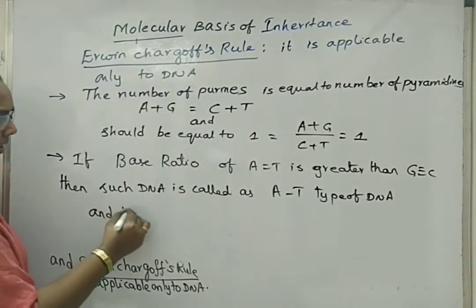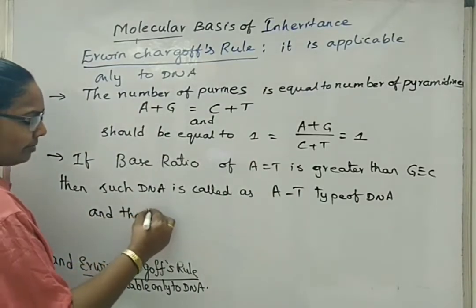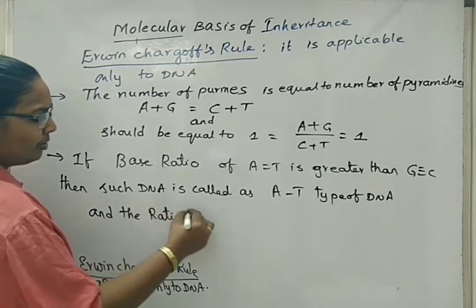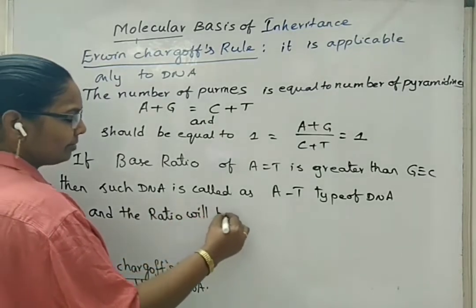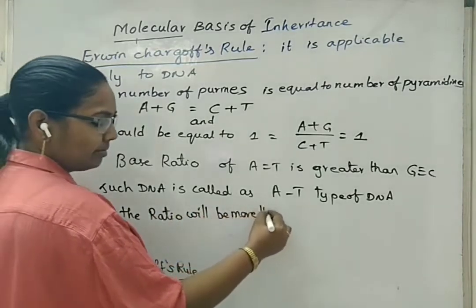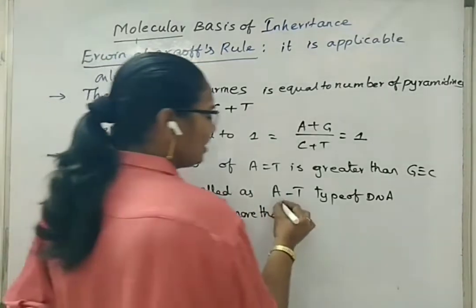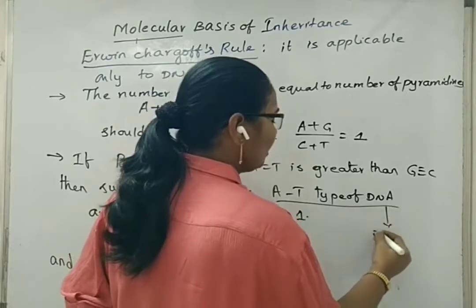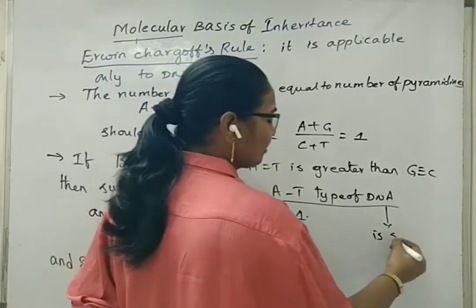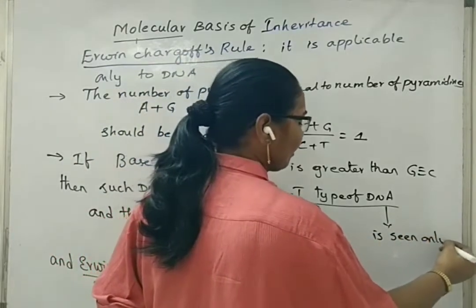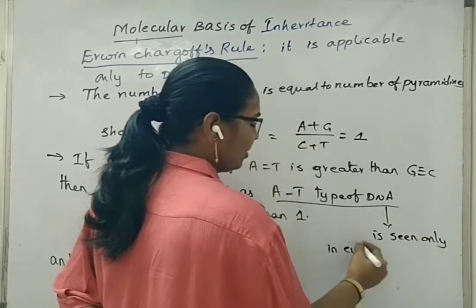The base ratio will be more than 1. Such type of DNA, means AT type of DNA, is seen in eukaryotic cells, only in eukaryotes.